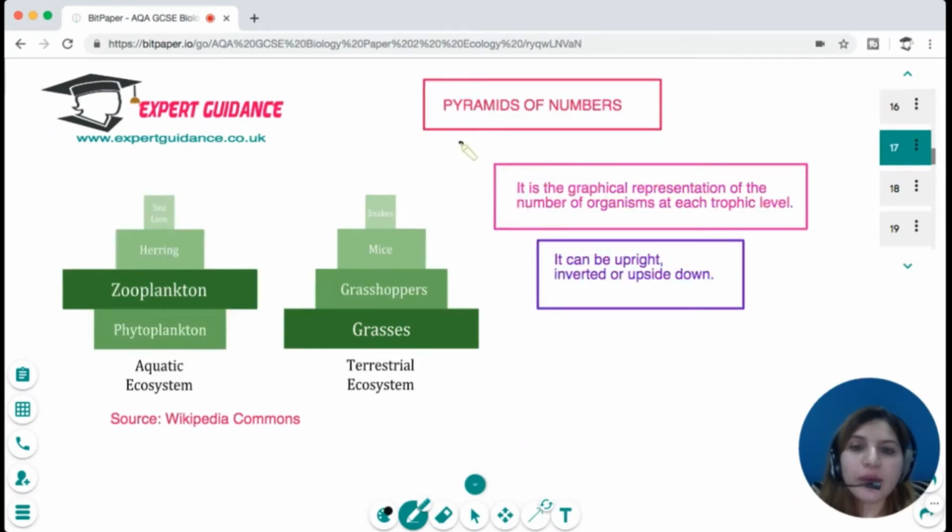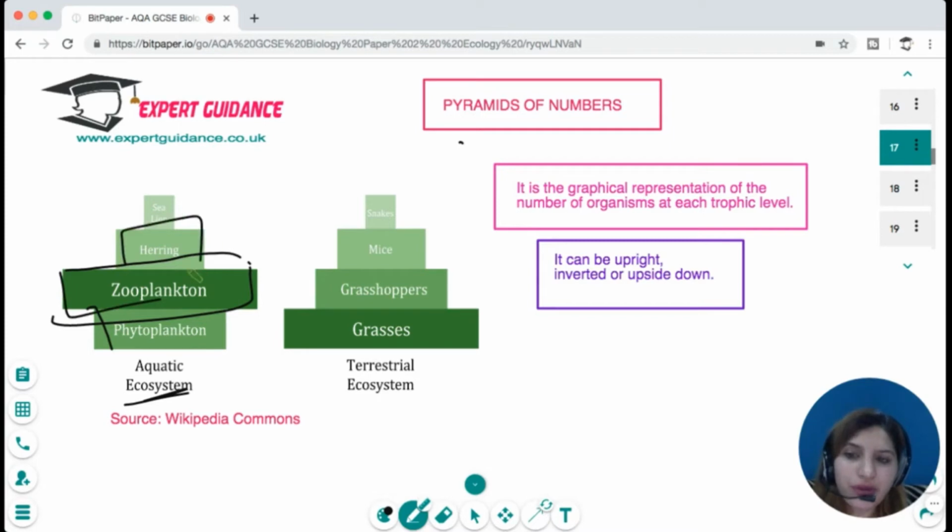Okay, now rather than doing the biomass, we can do the numbers. Then we can see we can either get an upright graph or the bell-shaped pyramid. In the aquatic ecosystem, a few plants support a great population of zooplankton, and this great population of zooplankton is enough for a small population of herring, and this herring can only support one sea organism. So in this way, we get a different shape.